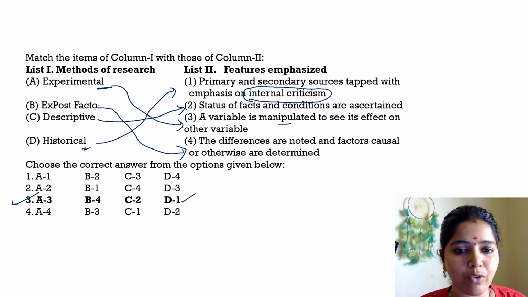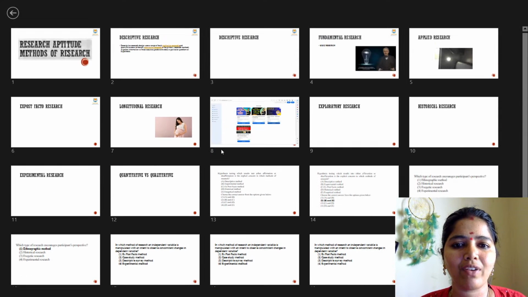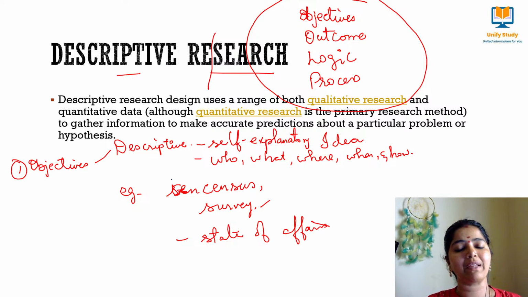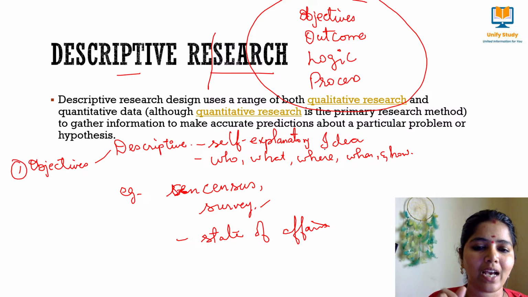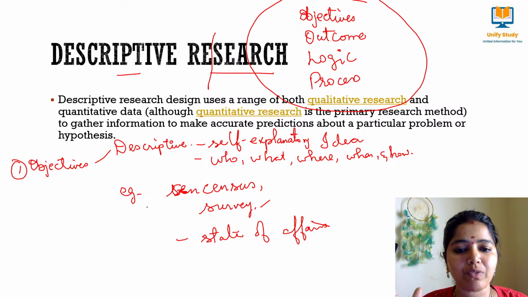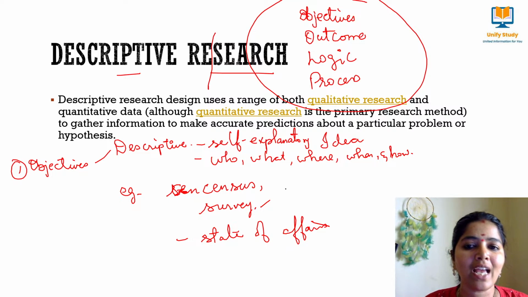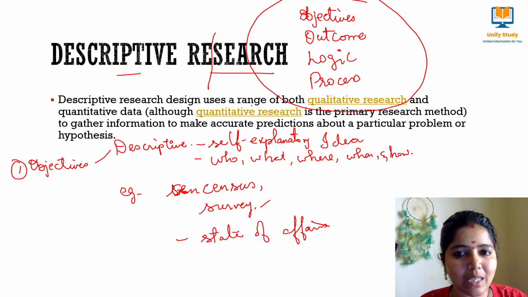So with this I give you a quick glimpse of what we have seen today, so that you will have clarity. Today we discussed the different types of research. We started with descriptive research, which is self-explanatory, and asks the questions who, what, where, when and how. Examples of descriptive research are census and survey, and it talks about the state of affairs, where I cannot go back and I cannot change anything. It just gives you the self-explanatory picture, and that research is called descriptive research.